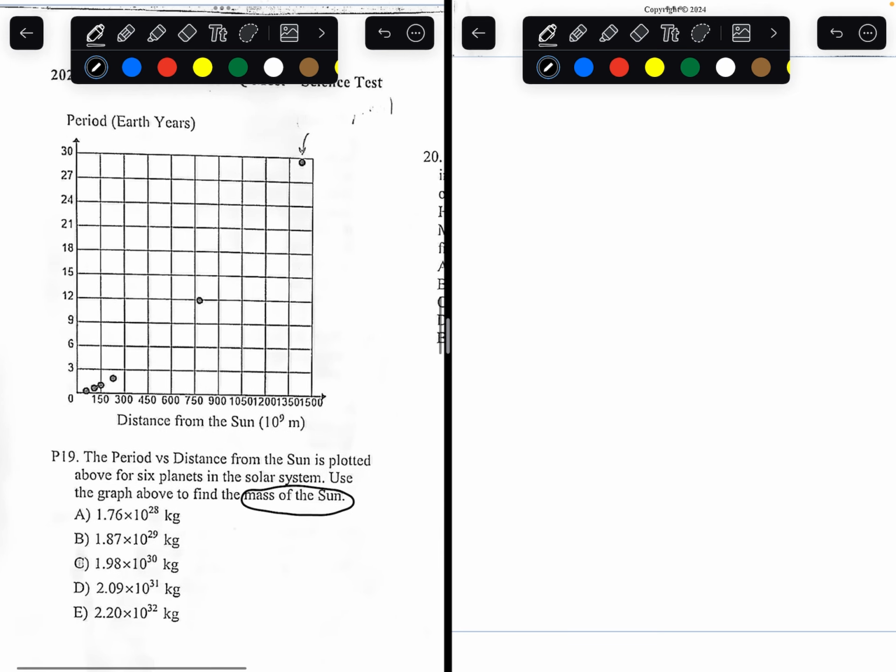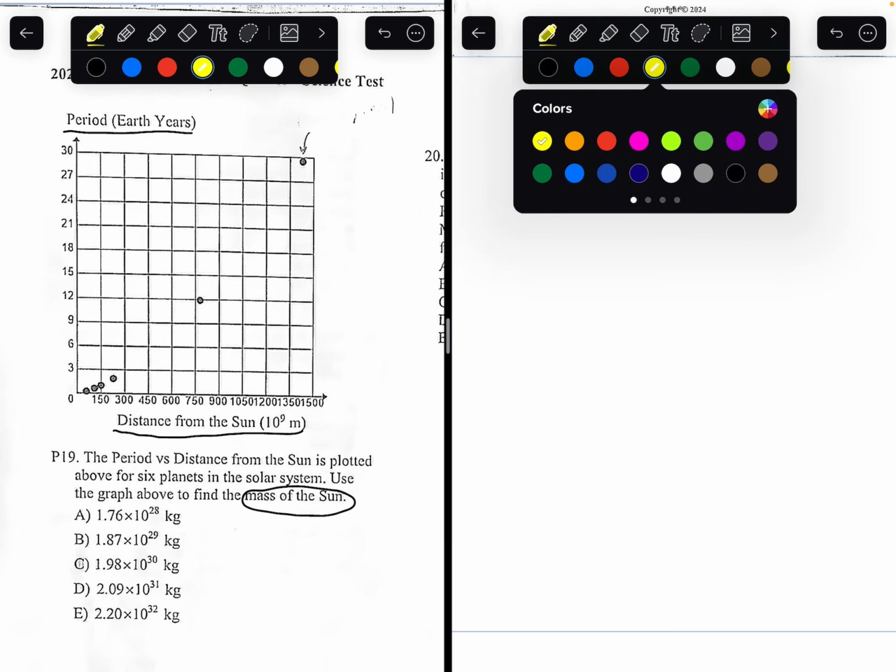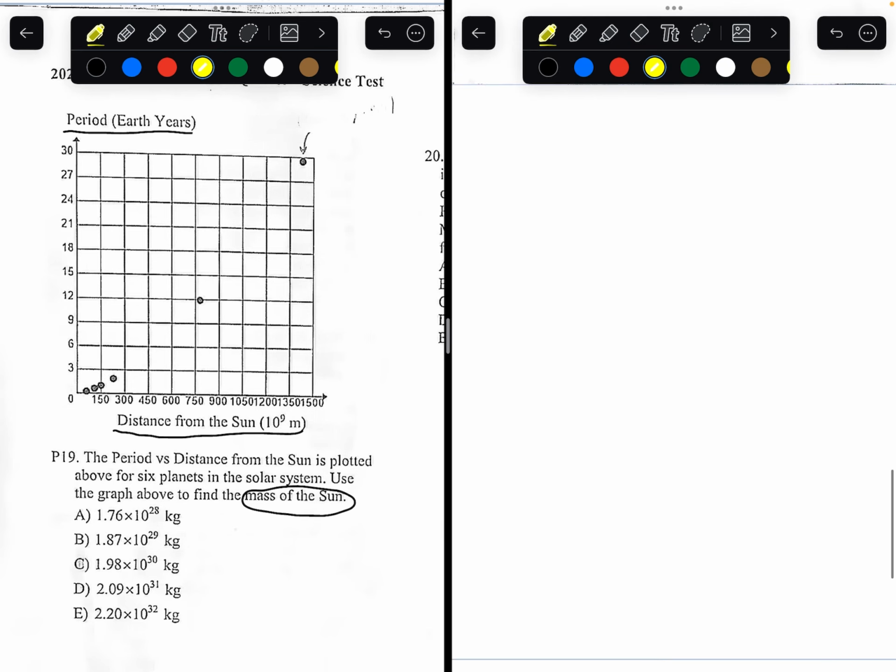So, this graph question, we are given the distance of the Sun and the period in Earth years for these points. So, we're going to need to know a little bit about Kepler's law, Kepler's third law, and not just the relationship, but the entire formula.